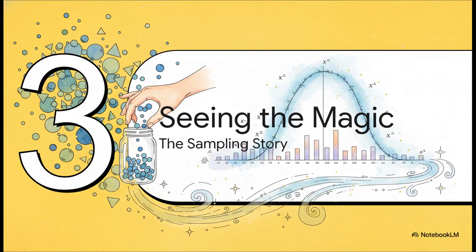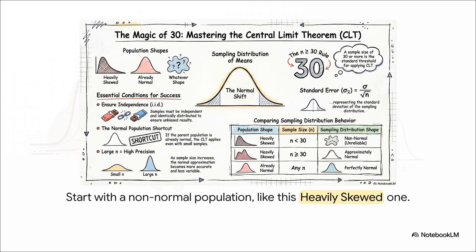Okay, I know that still might sound a little bit out there, so let's just watch it happen. Let's tell a story and build one of these sampling distributions from the ground up. So our story starts here with this population. And as you can see, it's not normal at all. It's heavily skewed with most of the data crammed over on one side. It's lopsided and totally unpredictable. This is our messy, random starting point.